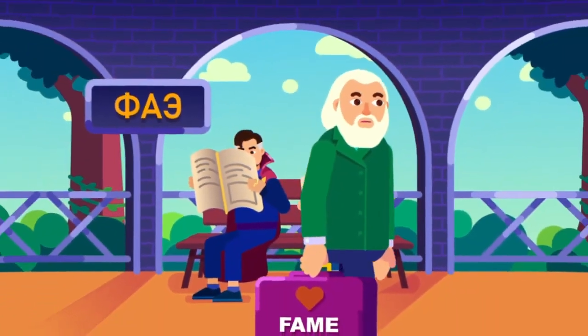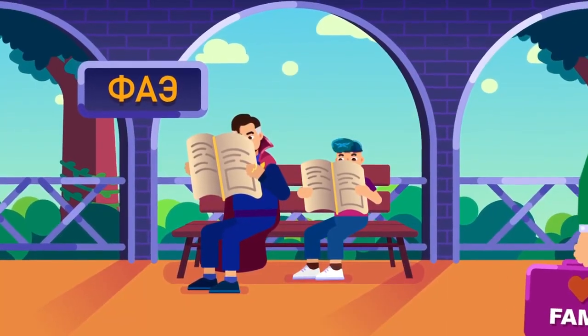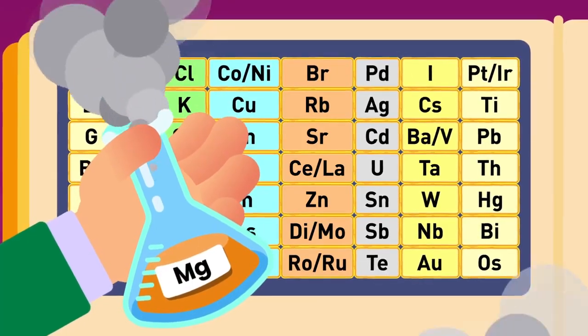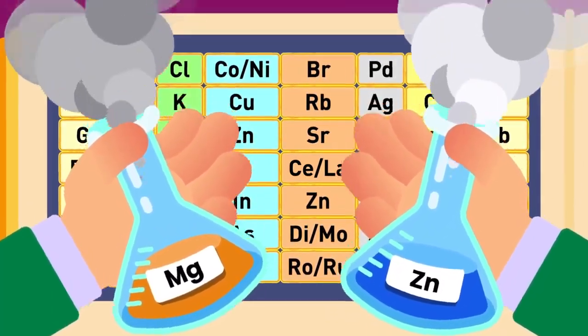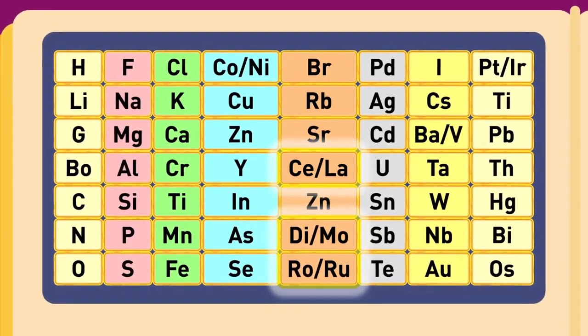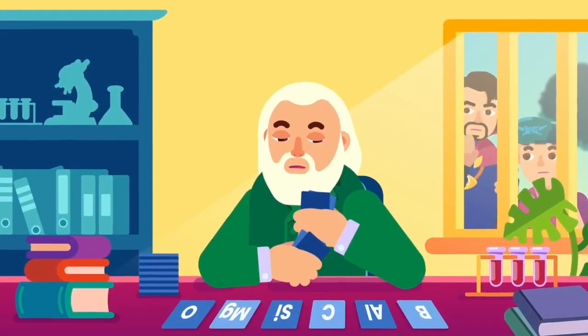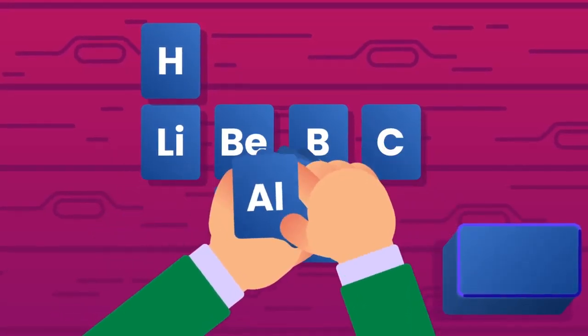Then came Dmitry Mendeleev, a Russian chemist, who looked at the periodic table that was being used at this time. He noticed a few problems in it. Some elements were being put into groups with other elements which they did not react similarly to, and some boxes of the periodic table were even having multiple elements put into it. Mendeleev started writing each known element on cards and kept rearranging them like playing cards.